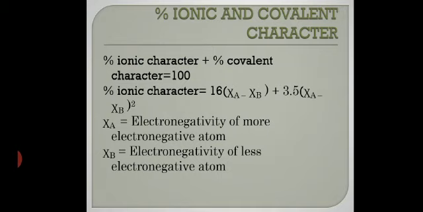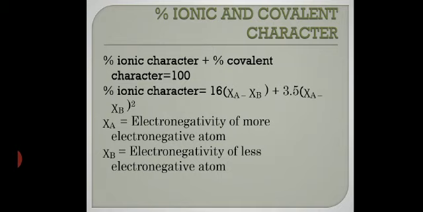It will help you to determine the relative bond strength. Got it? Because relative bond strength is directly proportional to the electronegativity difference, mind it. The strength of the bond between the two atoms is determined directly from the electronegativity difference. And from here only we can calculate the percentage of ionic and covalent character.